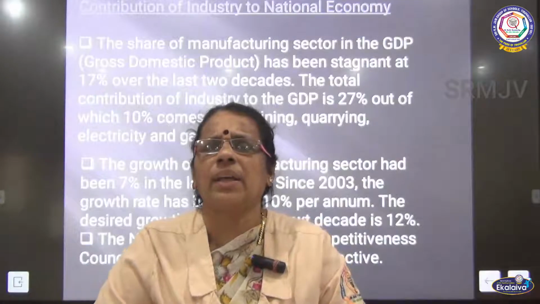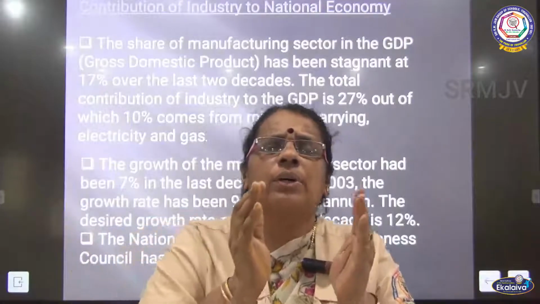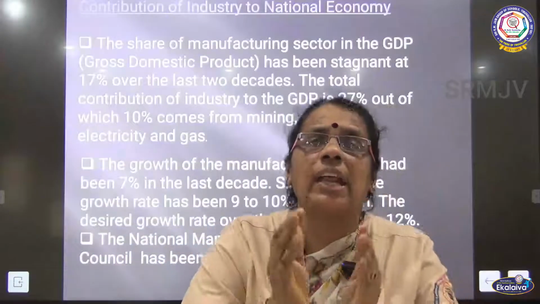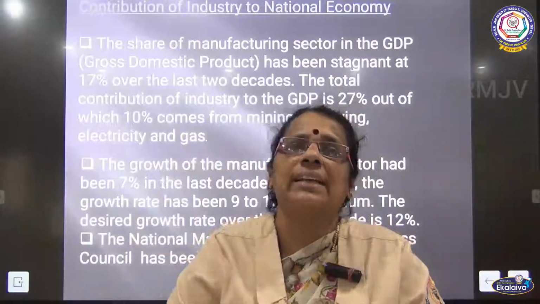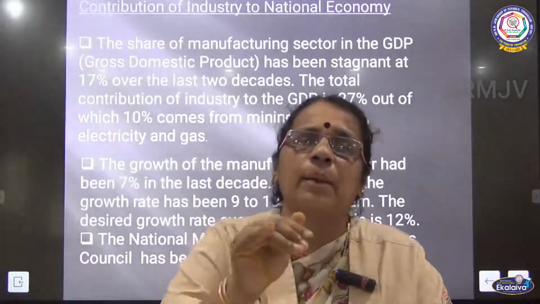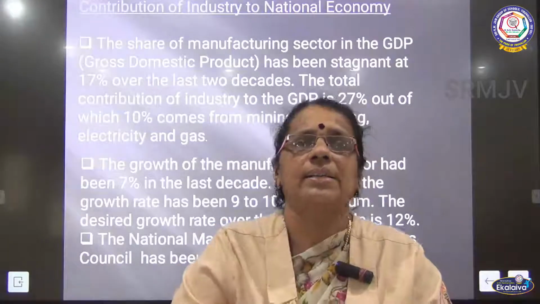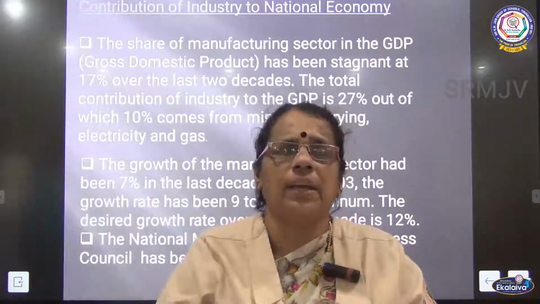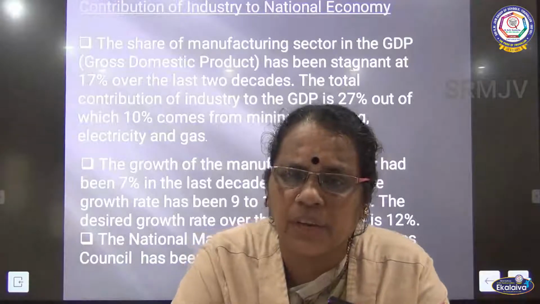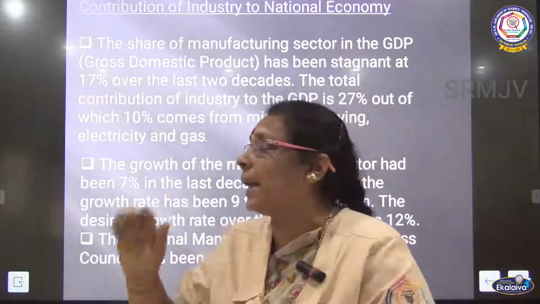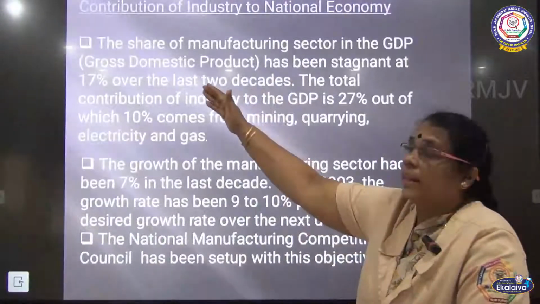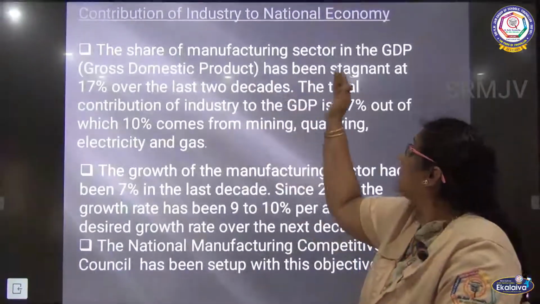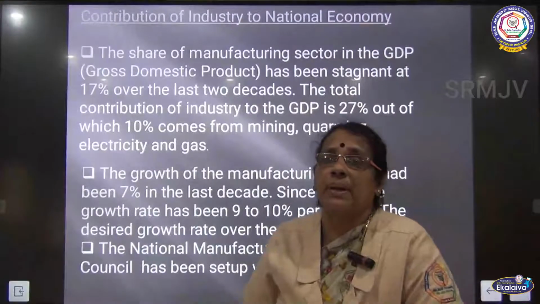What is that actually? The total final value of goods and services produced in each sector in that particular country, in that particular year, we can call it GDP. So, we are going to see the contribution of industry towards GDP in this slide. Here the share of the manufacturing sector towards GDP has been stagnated at 17%.